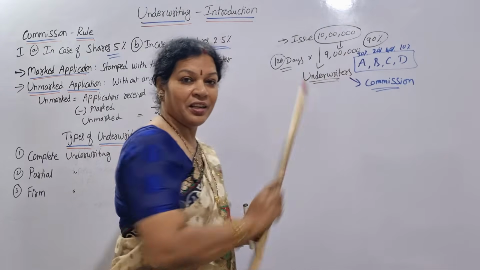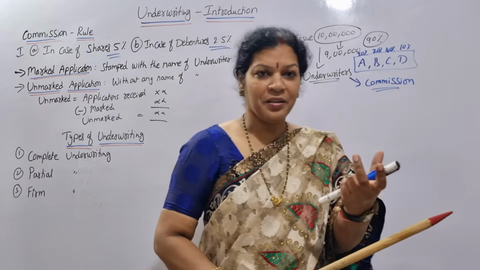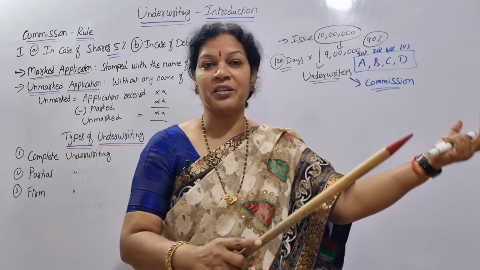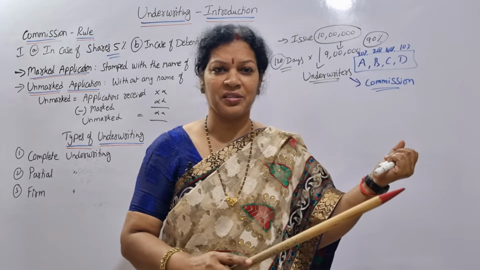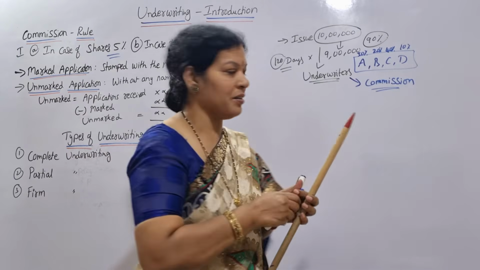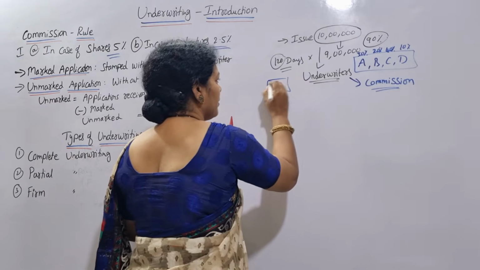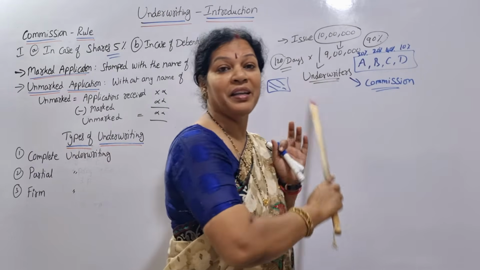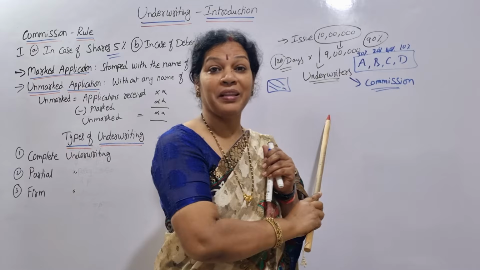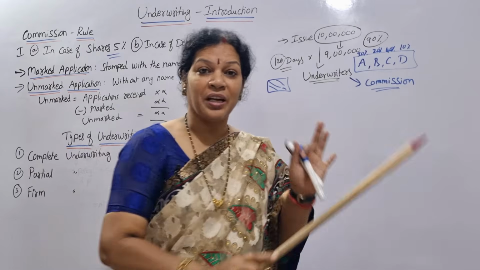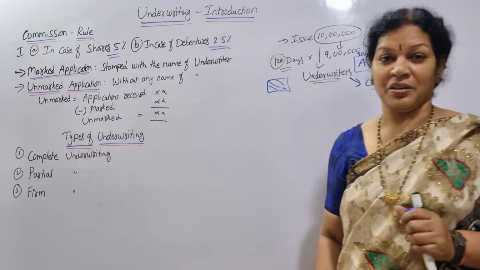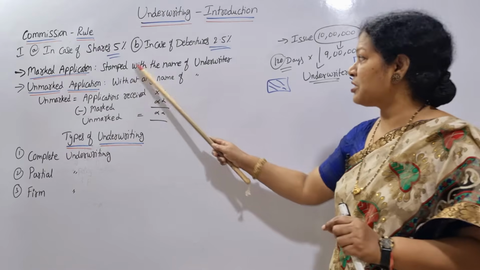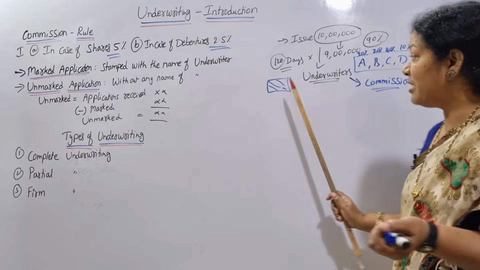Suppose underwriter A says, 30% I'll get. A has contacted some shareholders or debenture holders, and he has put some mark, some stamp. The stamp shows that these shares are mine, these debentures are mine. That is what we call a marked application, marked by the underwriter, stamped with the name of the underwriter. So it shows that it is A's only.